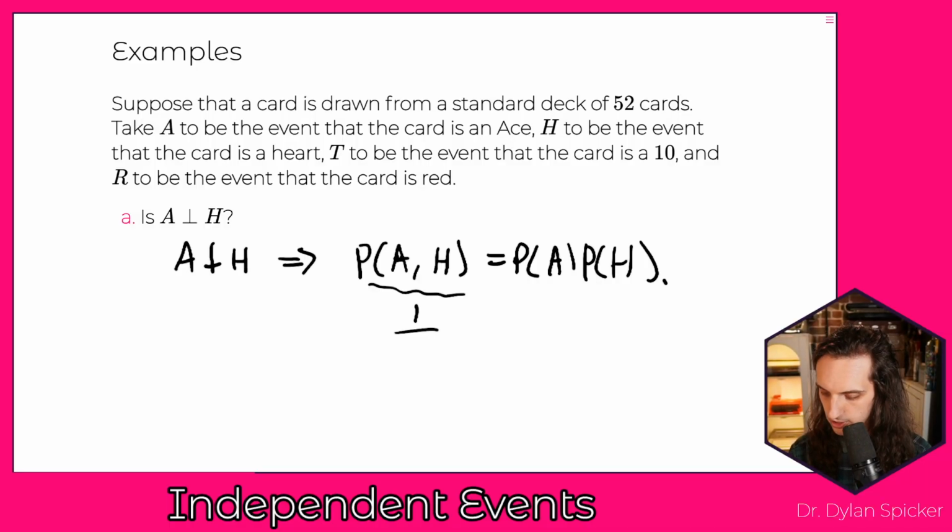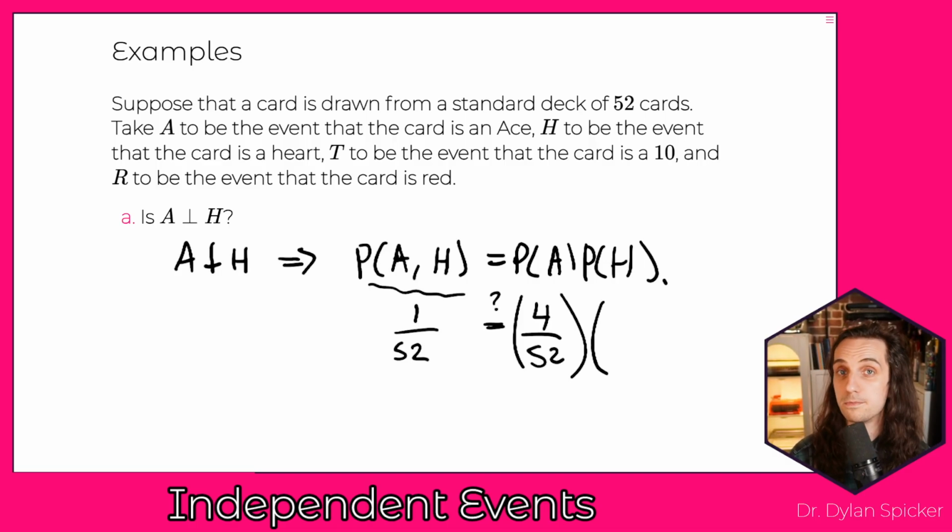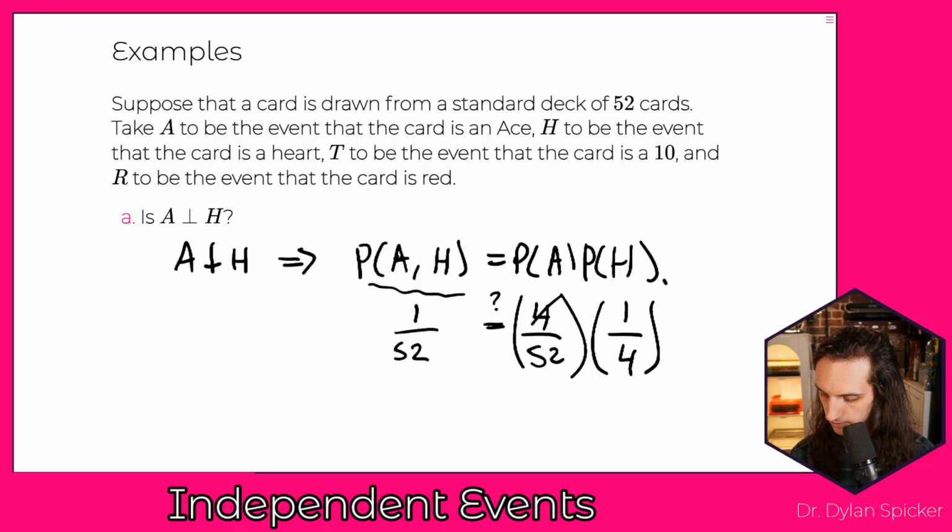So there's a 1 in 52 chance that that happens. Then we want to know, is that equal to the probability that something is an ace? Well, there are 4 aces out of 52, so that's 4 out of 52, times the probability that something's a heart. Well, 1 in every 4 cards is a heart. So do we get 1 out of 52 equal to 4 out of 52 times 1 over 4? Well, our 4s can cancel out here and we get 1 out of 52. And so yes, this does occur, and so A is independent of H.